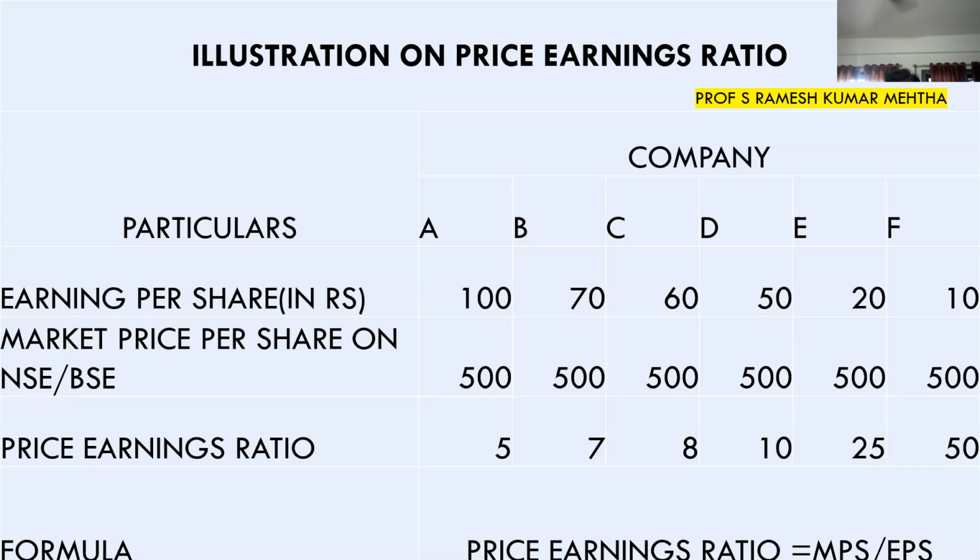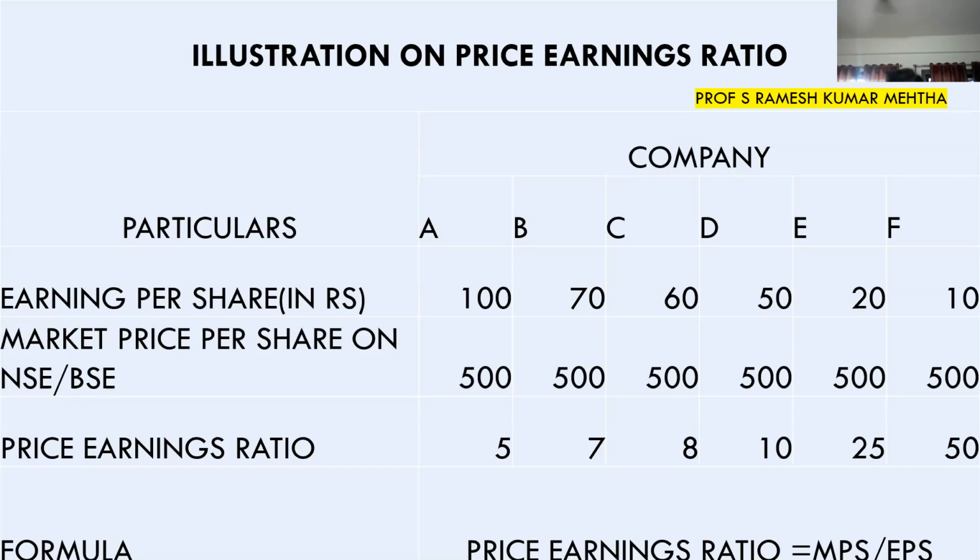So price earnings ratios tells us which is the company which has the potential to grow, and which has the potential to reward me substantially. So the first company is the best company as far as PE is concerned, because it is having a low PE, means the price is available. The price at which it is available is very, very attractive, because on 500 rupees of investment, they are reporting an earnings per share of 100 rupees. So there will be a lot of demand for this particular share in the stock market, and in the times to come, the market price of the share will increase.